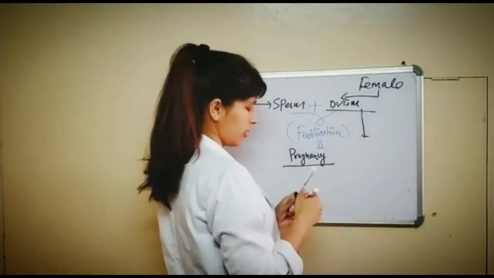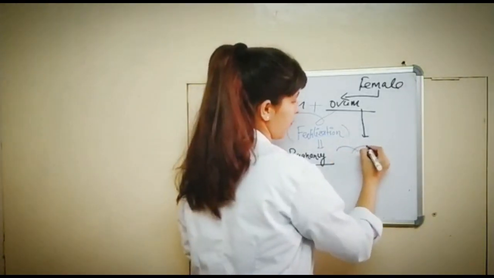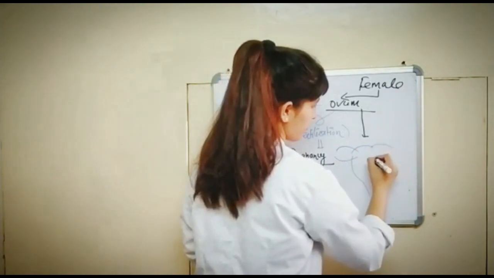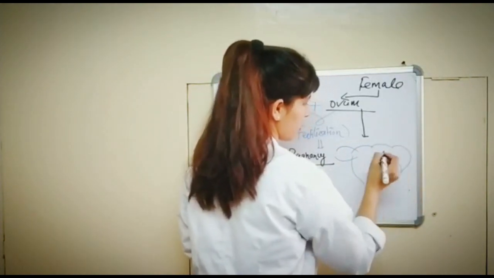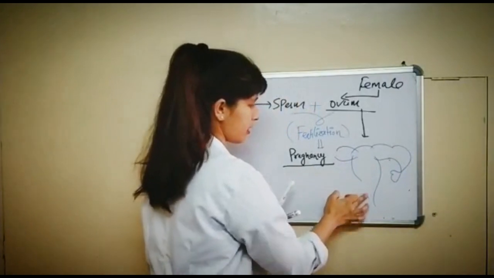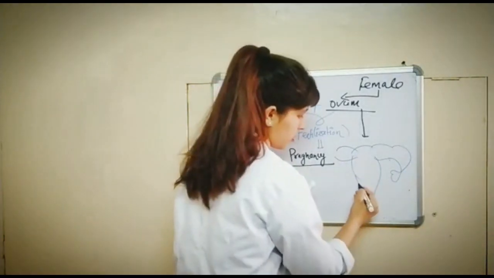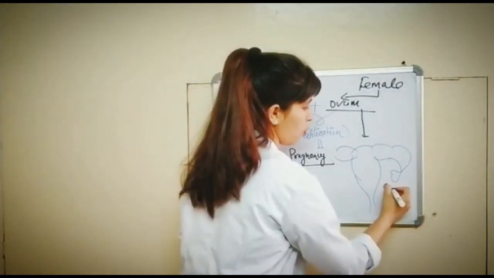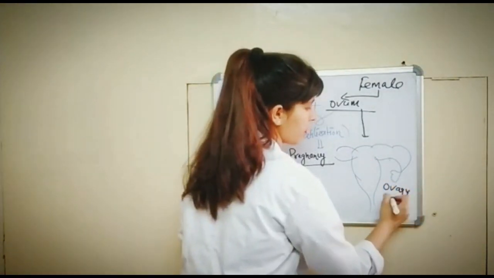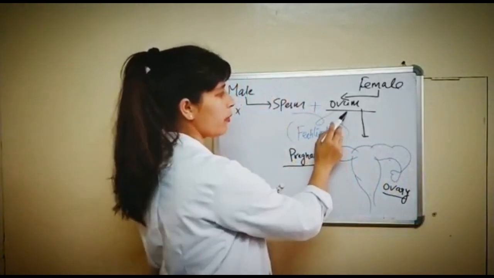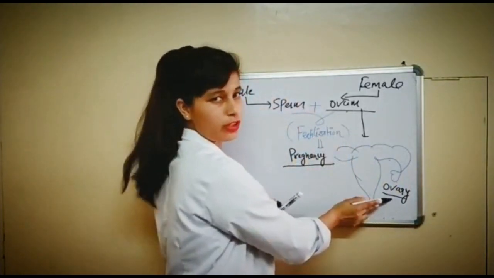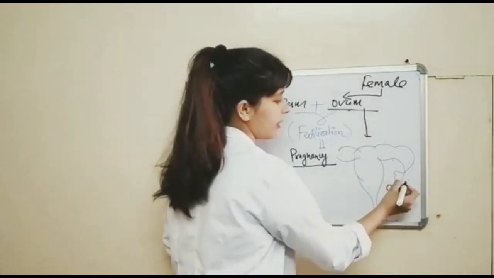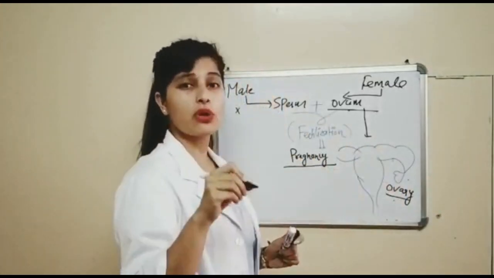For that we need to draw a rough diagram of the uterus. Okay, this is the uterus and this is the ovary. The ovum will be secreted from the ovary.